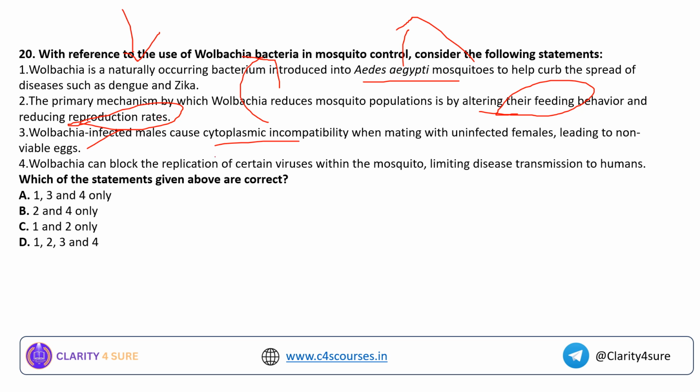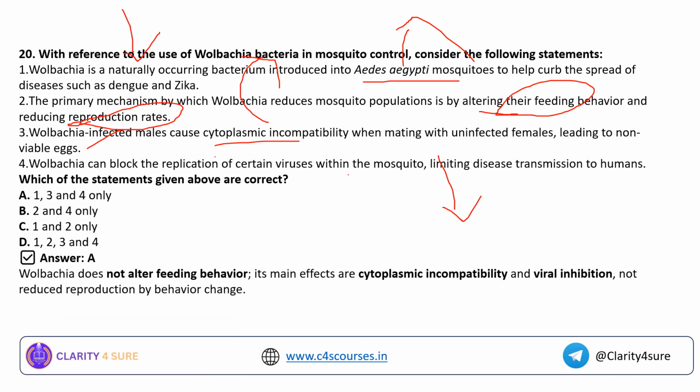That is called cytoplasmic incompatibility. Wolbachia can block the replication of certain viruses within the mosquito, limiting disease transmission to humans. I hope you remember an image where I was discussing how the transmission of a virus is prevented from one person to another. Okay, so the answer for this question is option number A.